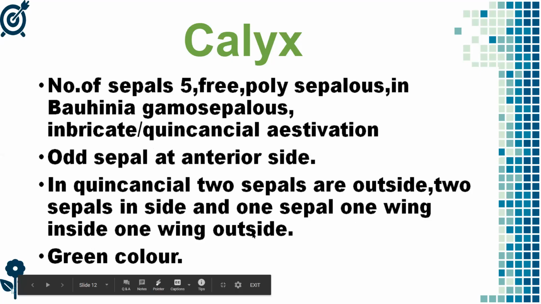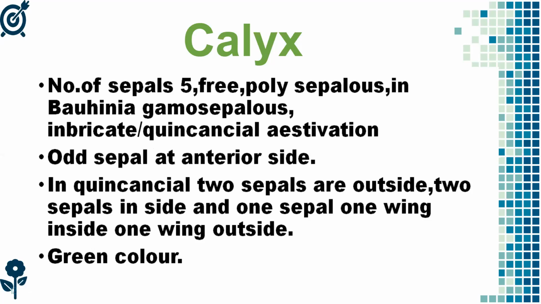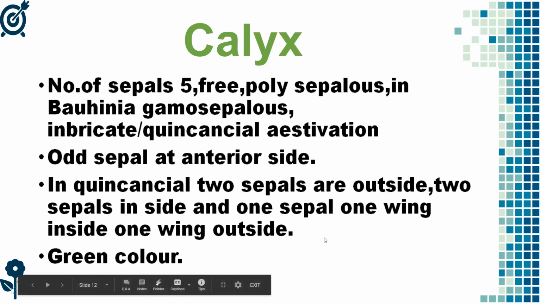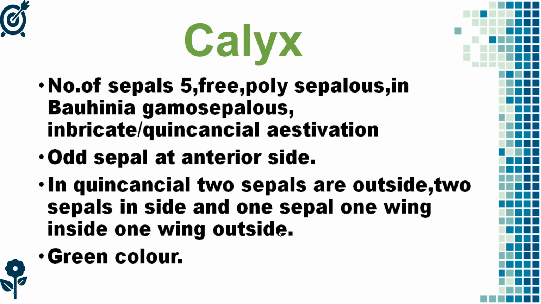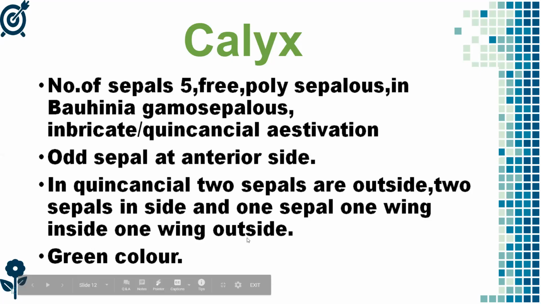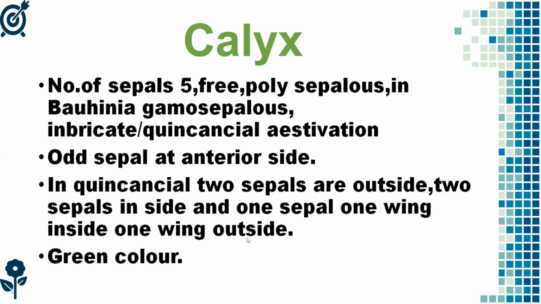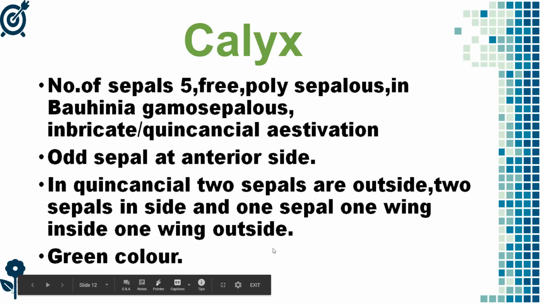So see students, here a very interesting concept is the quincuncial aestivation, the arrangement of the calyx in the early bud stage. In the bud stage, the quincuncial arrangement means 2 sepals are completely outside and 2 sepals are completely inside, and one sepal has one wing in the inside arrangement and one wing in the outside arrangement. So it is the arrangement of the quincuncial, and generally the calyx is green in color.